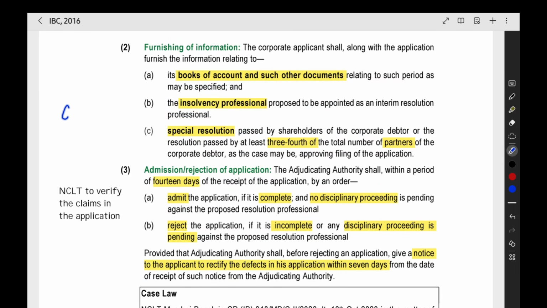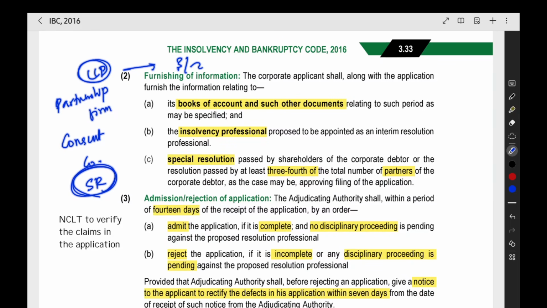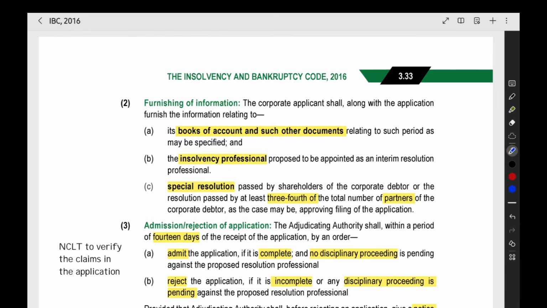Then we saw that they have to give the consent. For the company, they have to pass a special resolution. That will be the consent. And if it is a partnership firm, that is, a corporate debtor LLP, then that LLP should get a resolution passed by 3/4 of the partners. That resolution copy they have to file. The special resolution or resolution passed by 3/4 of the partners, they have to file along with the application.